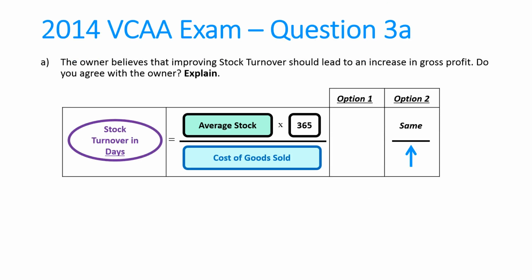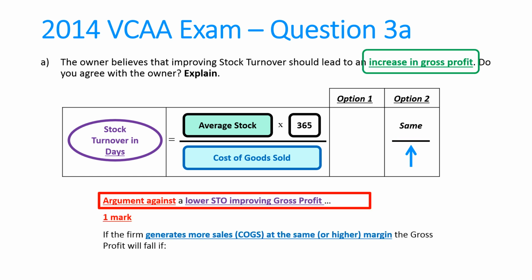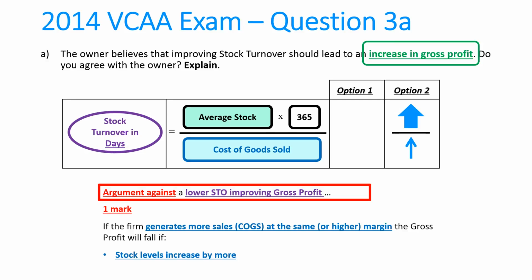Looking at that second option again, if I keep the amount of stock the same but increase cost of goods sold, will that necessarily increase gross profit? Well, an argument against that is, just because I managed to do more of this, will I get a better gross profit? Not necessarily if I'm actually going to increase stock levels more. If I increase stock levels more, what that means is I have more stock on hand, there's more chance of stock write-downs, there's more chance of taking longer to sell, that's going to decrease stock turnover, but there's more costs associated with buying stock if I've got more of it, so that could actually decrease my gross profit.